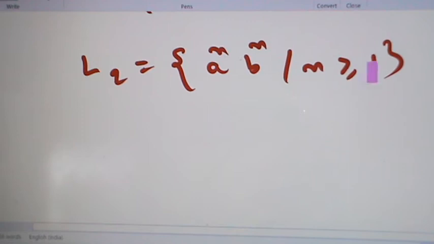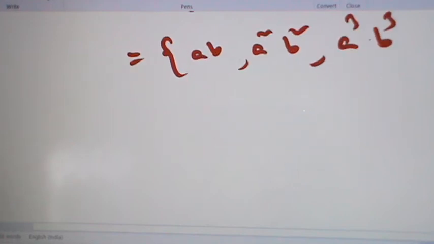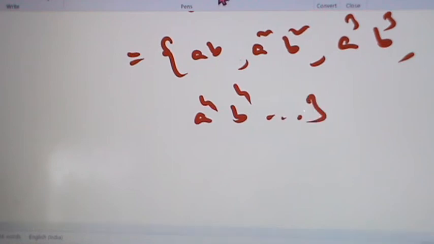When n is equal to 1 we have ab. When n is equal to 2 we have a square b square and so on. So this equals ab, a square b square, a cube b cube, a power 4 b power 4 and so on.